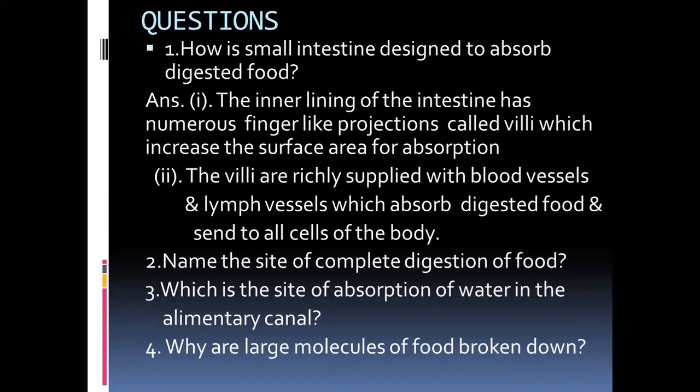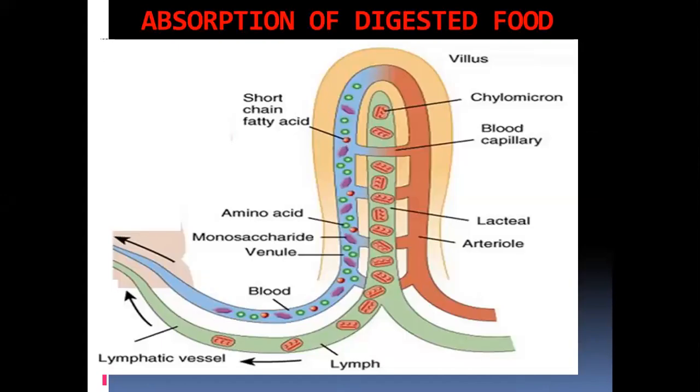Then this is about the absorption of food. I want to tell you one more thing. The chylomicron droplets are carried to the liver, and the adipose tissue, that is fat storing tissue.